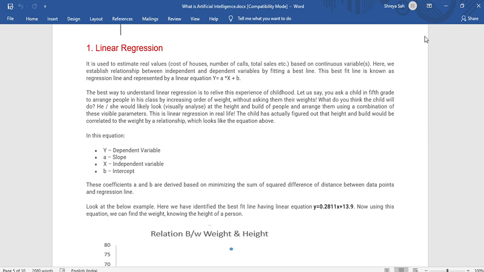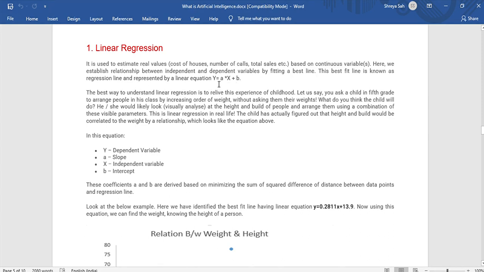It is used to estimate real values, for example cost of houses, number of calls, total sales, etc., based on continuous variables. Here we establish a relationship between independent and dependent variables by fitting a best line. The best fit line is known as the regression line and is represented by a linear equation y = a*x + b.